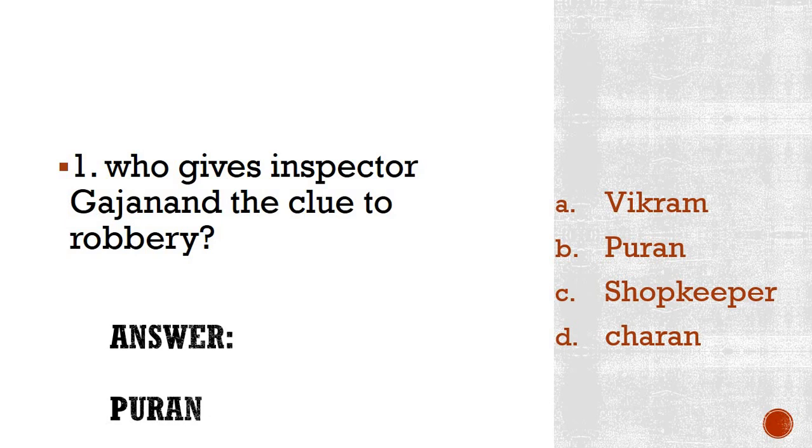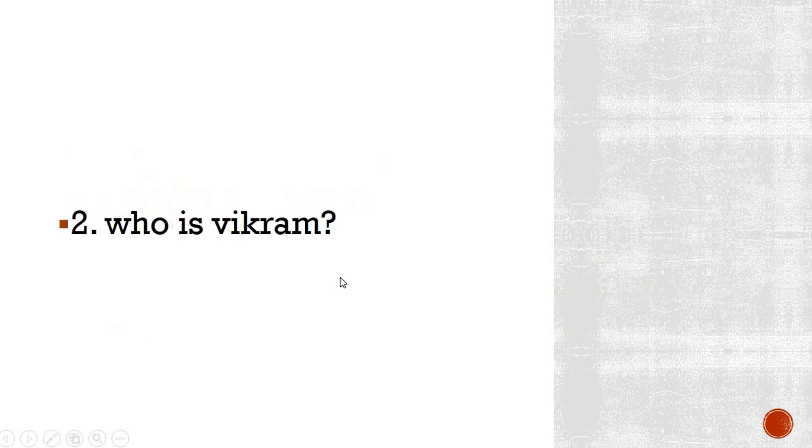Please repeat this after me. Only one time we have to repeat everything so that you will get confirmed what the answer is. So please repeat it loudly and clearly. Who gives Inspector Gajanand the clue to robbery? Answer: Puran. Okay, moving on to the next question.